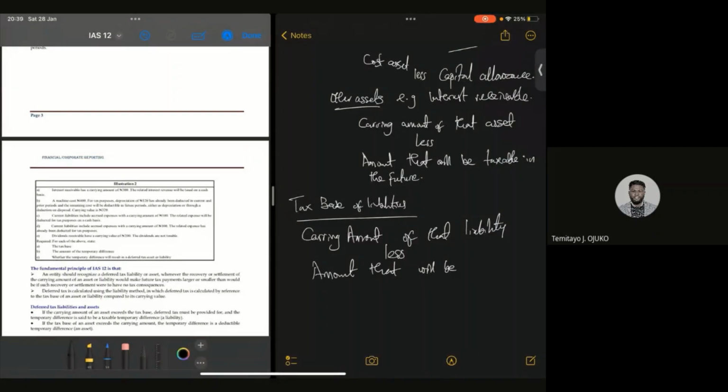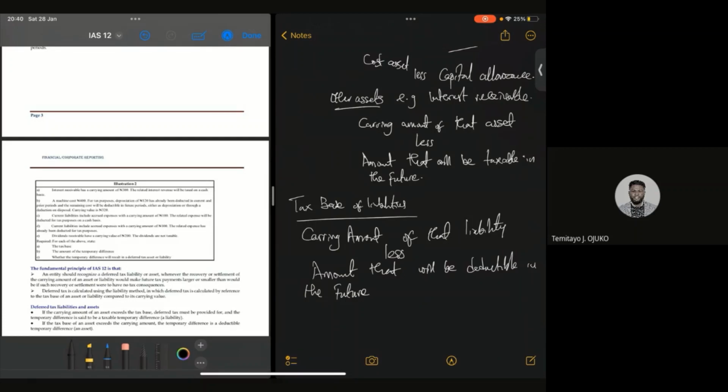Now, the carrying amount of that liability, less the amount that will be deductible in the future. It's as simple as that. Now, take for example, let's say your interest payable. How much interest are you going to pay in the future? Out of that interest, how much is the taxman going to allow you to deduct against your profit? It's as simple as that.